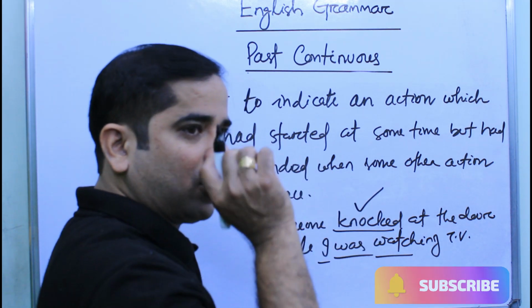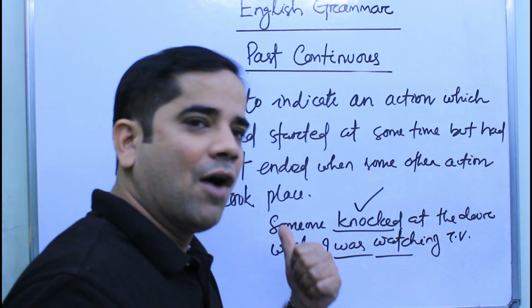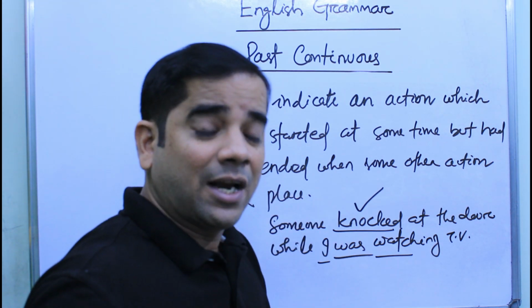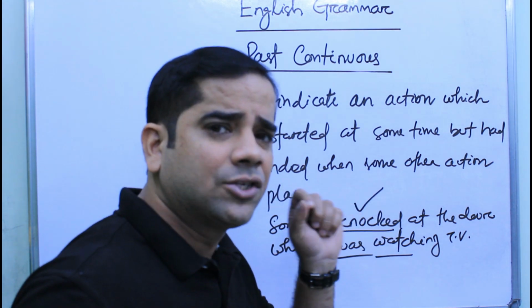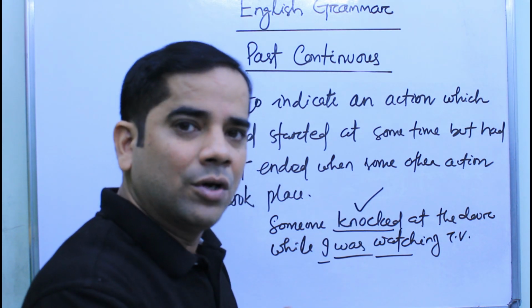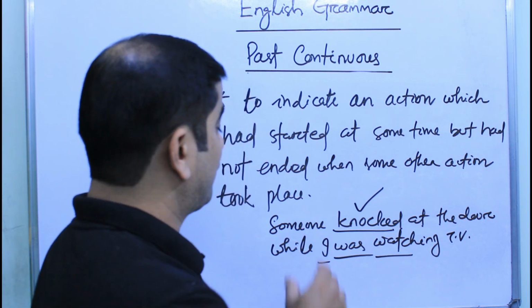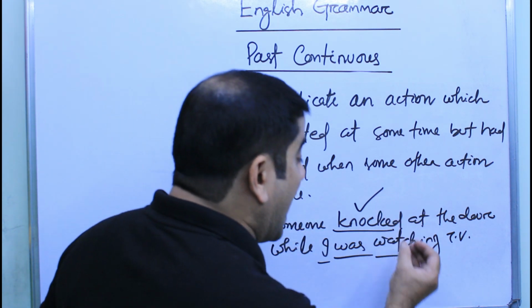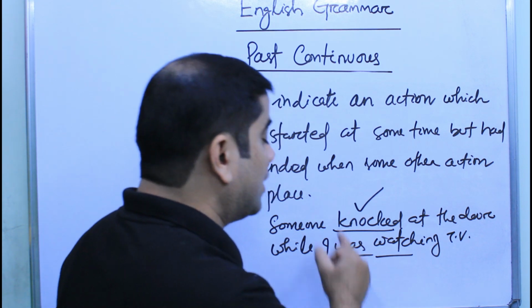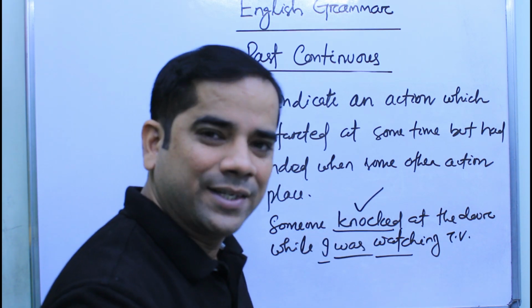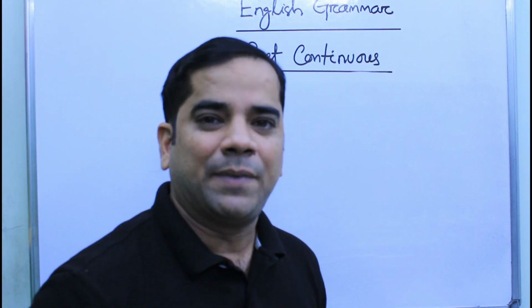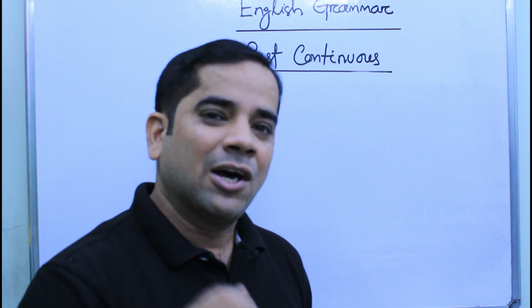Okay. Someone knocked. Knock, knock. At that time, I was watching television and I heard that noise. Okay. Someone is knocking at my door. So that's why we have used the simple past tense of knock for someone and ing form of the verb along with the helping verb was for I. Hope you understand. Let us discuss another example to understand the concept.